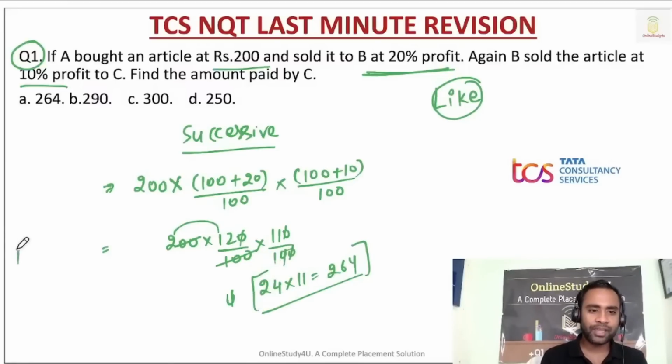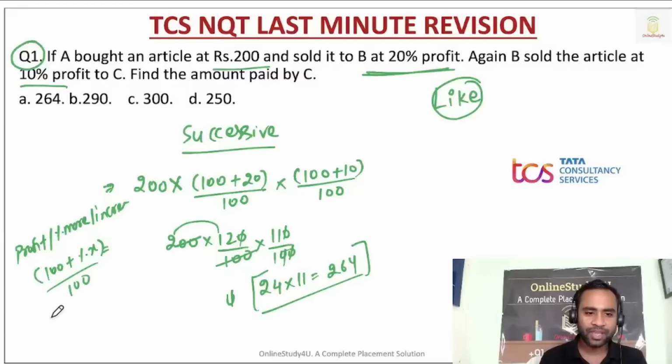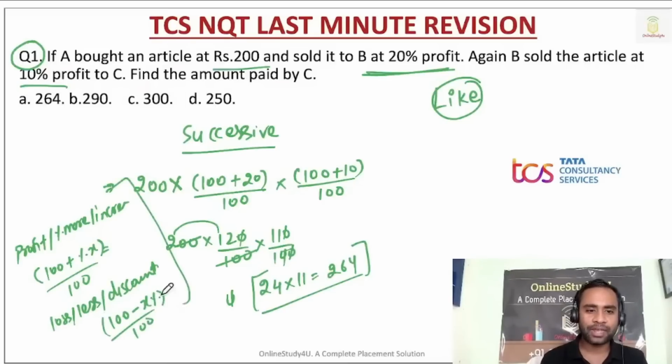Always remember, if there is any kind of profit, any kind of increment, then add it to 100 and then divide by 100. If there is any kind of loss, any kind of less, any kind of discount, then subtract it from 100 and then divide by 100. That's all. So 264 will be the correct answer.